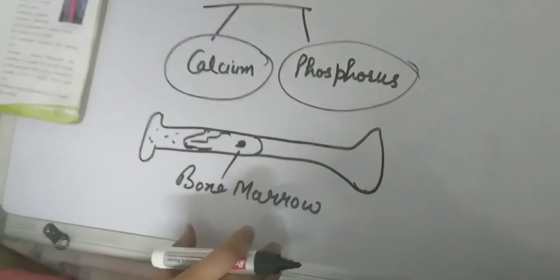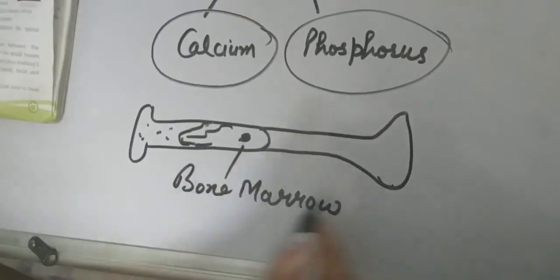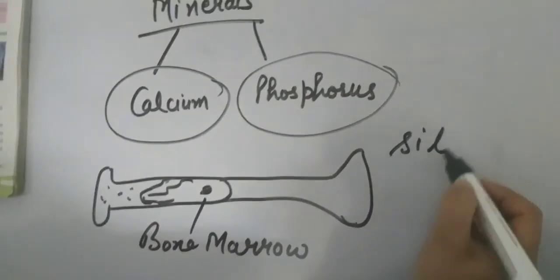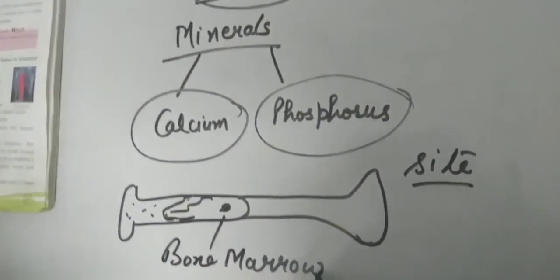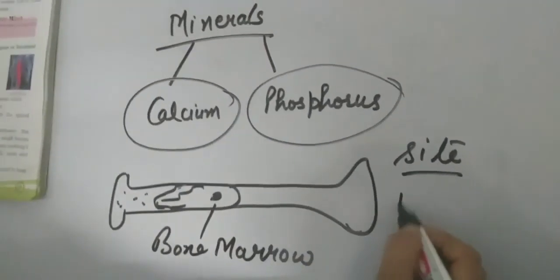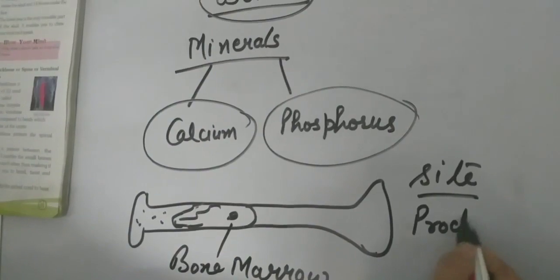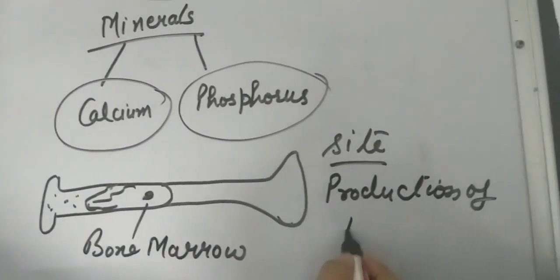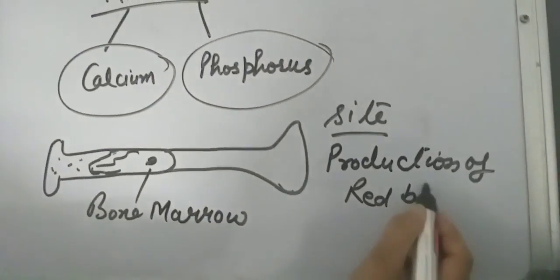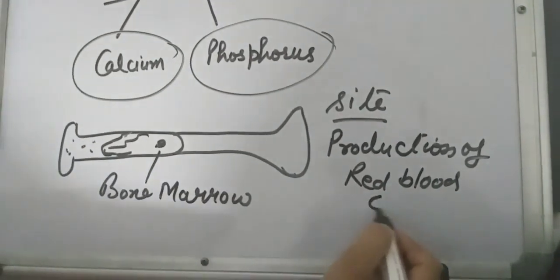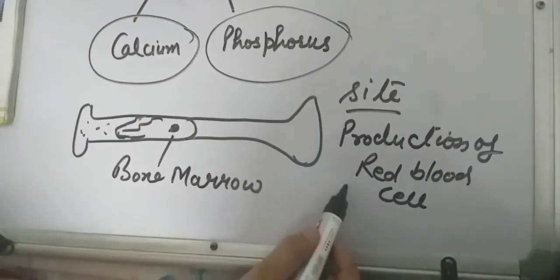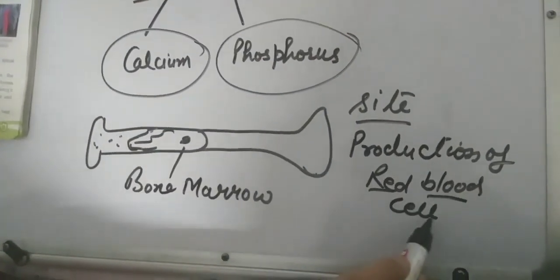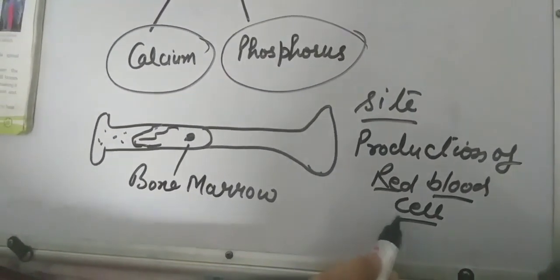This bone is the site for the production of red blood cells.